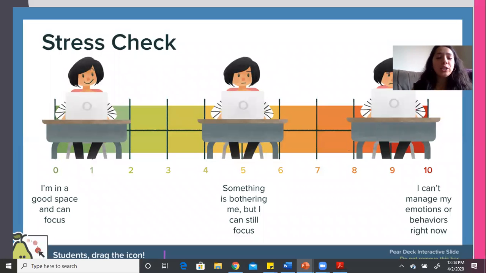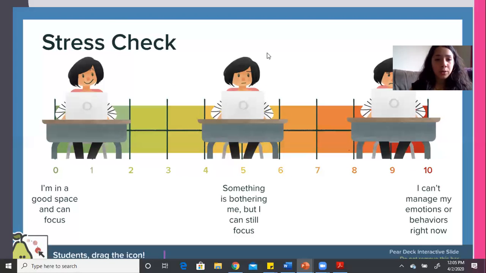All right, so let's do a quick stress check. So 0 is you're in a good space and can focus. A 5 would be that something's bothering you, but you can still focus. And a 10 is that maybe you can't manage your emotions or behaviors right now. So if you're able to, in the chat box, I noticed one of our students already responded there. This time I'd like for you to answer the question, how are you feeling? So type in a number and I'll go ahead and also type in mine so that way you can see how this function works.